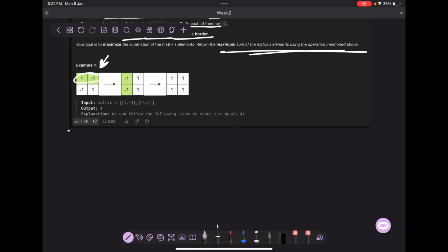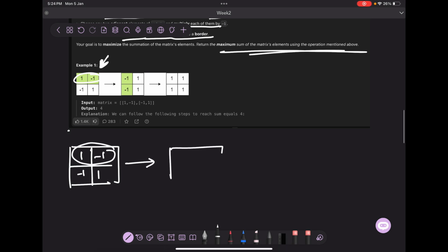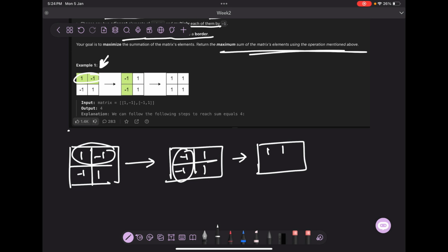I assume the question is clear. Let us just go through this example: 1, -1, -1, 1. In the first case, I multiply -1 to these two. What I get is -1, 1, -1, 1. Then I multiply -1 to these two. I get 1, 1, 1, 1.